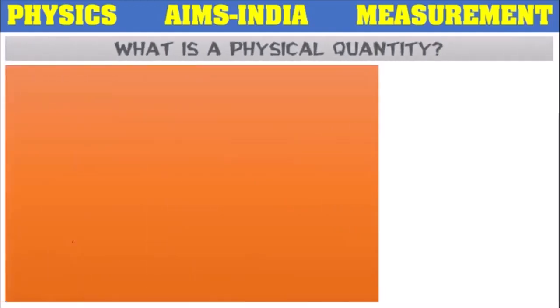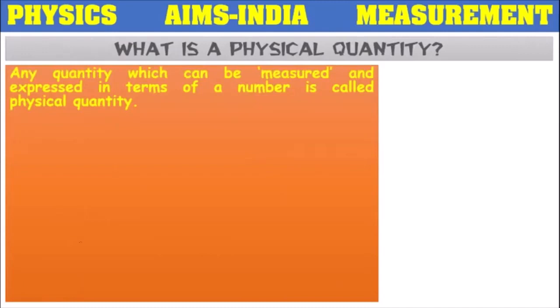So then, what is a physical quantity? Any quantity which can be measured and expressed in terms of number is called a physical quantity. In the previous slide we have observed, we want to buy a cloth, and how much cloth do we want to buy? 2 meter. So the length of the cloth is 2 meter. The length of the cloth we are able to measure, and we are able to write it in terms of numbers like 2 meters. So that length is considered as a physical quantity.